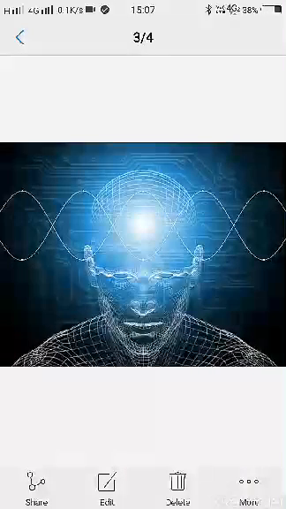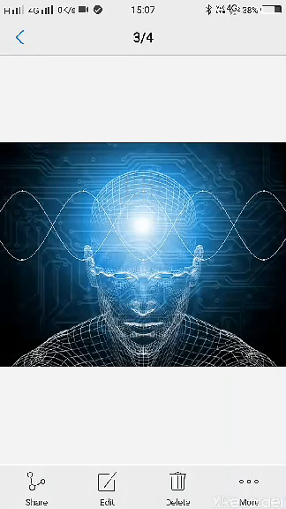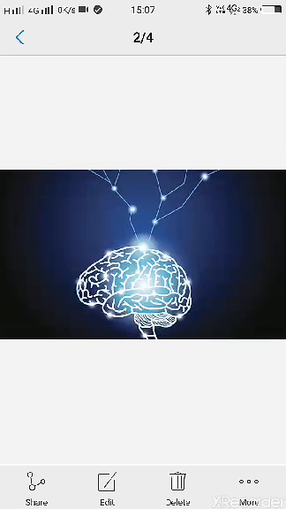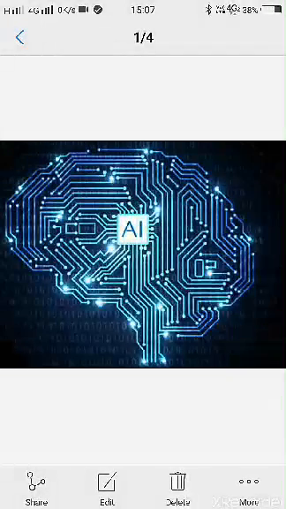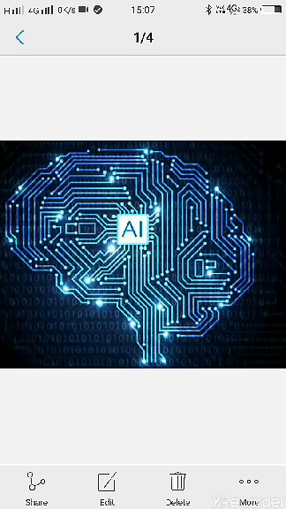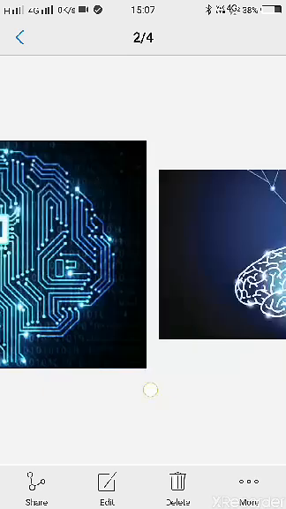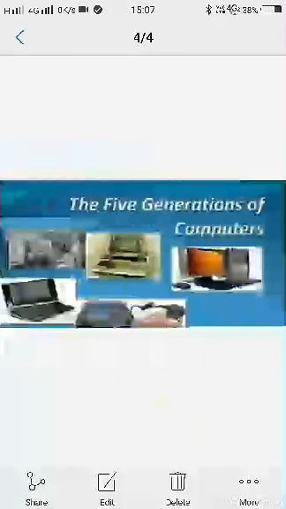See, this is how, like human beings, the computer can think on its own. Robots work on this technology. So with artificial intelligence, if you input something wrong, the computer will take the correct input that you have thought in your mind. So this is the fifth generation of computer.